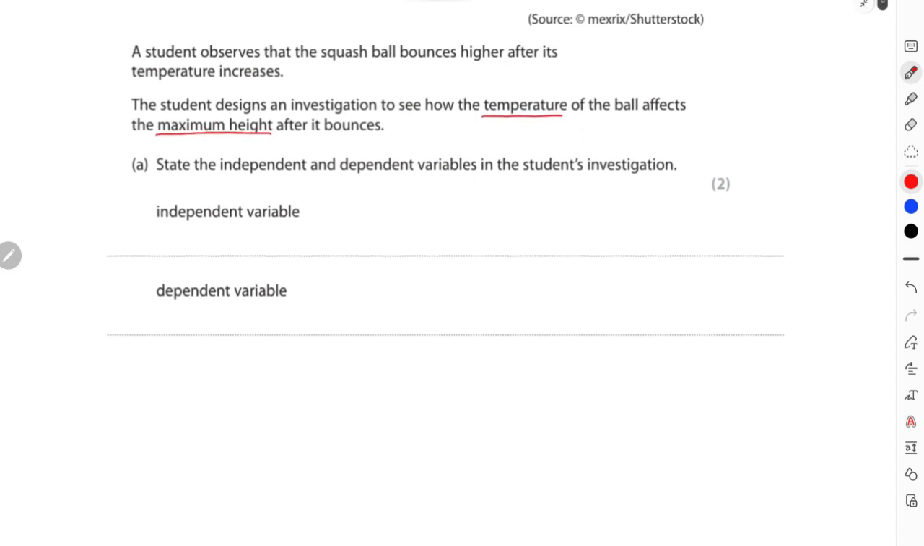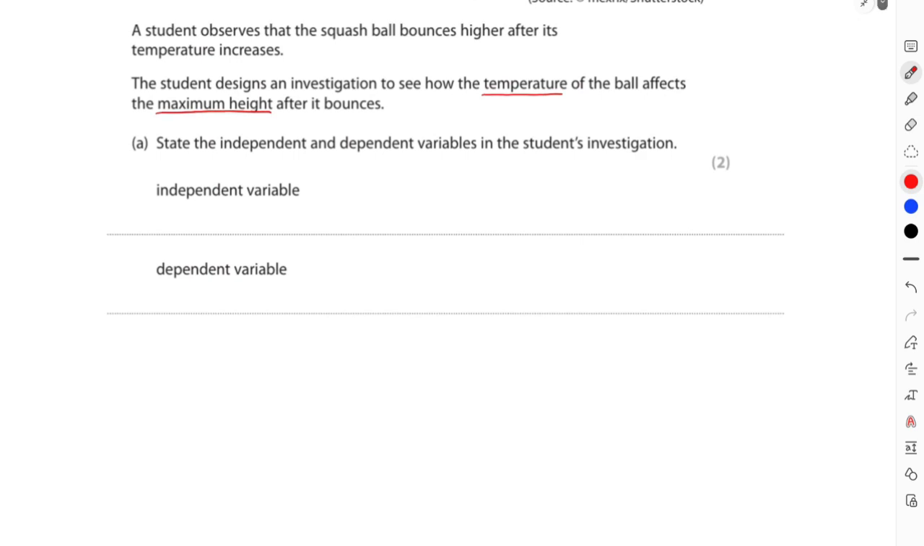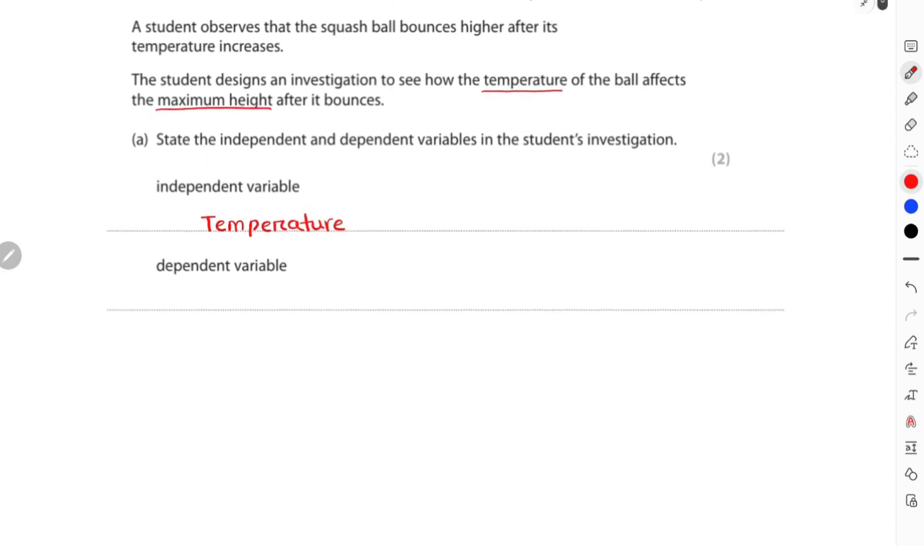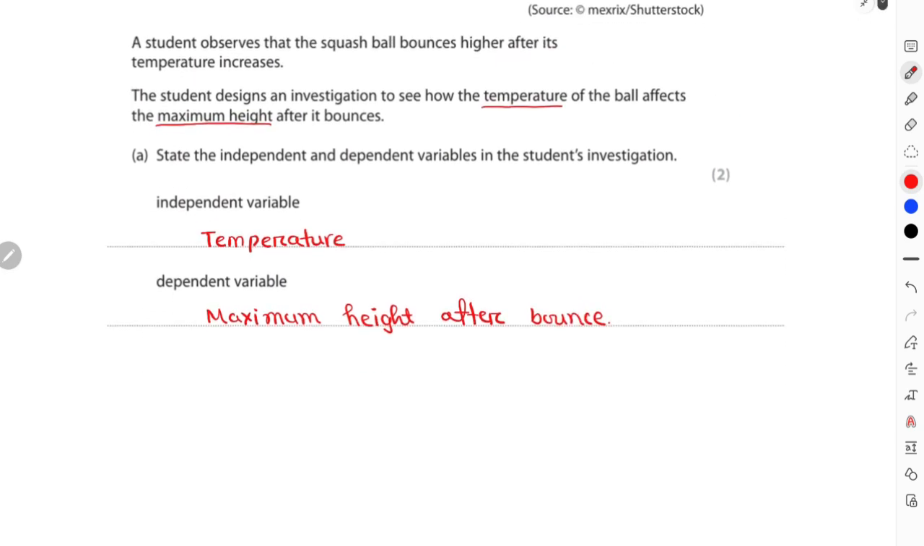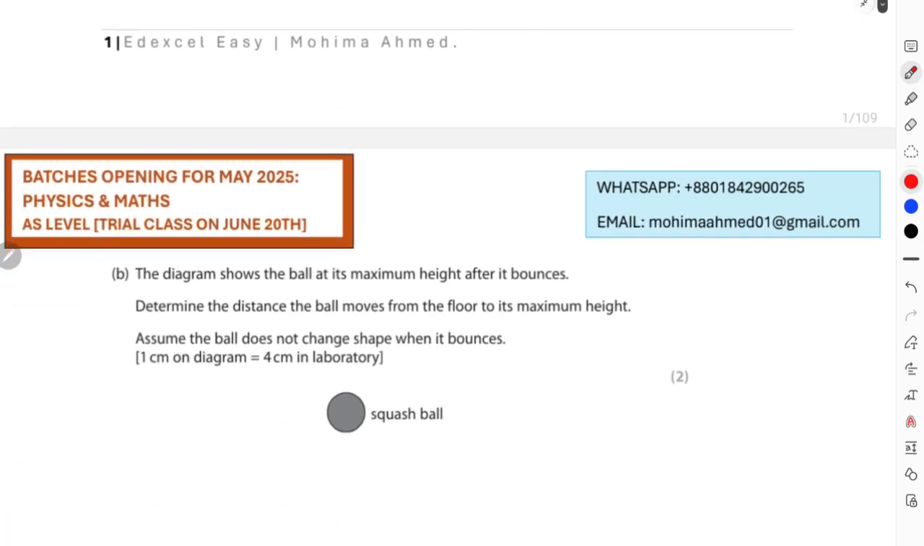Now we need to state the dependent and independent variable in the student's investigation. So the independent variable is temperature, and the dependent variable over here is your maximum height after the bounce. So I'll just write maximum height after bounce. Okay. Now this was for part A. Let's move on to the next question.